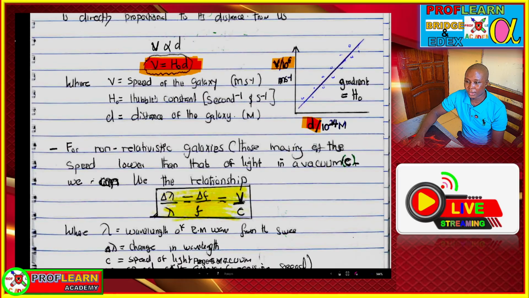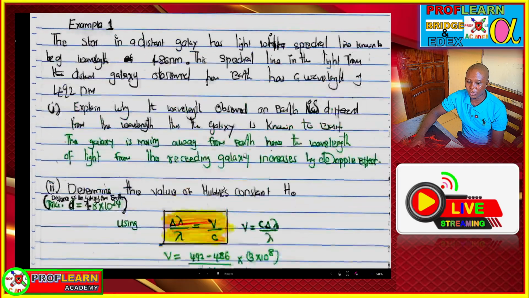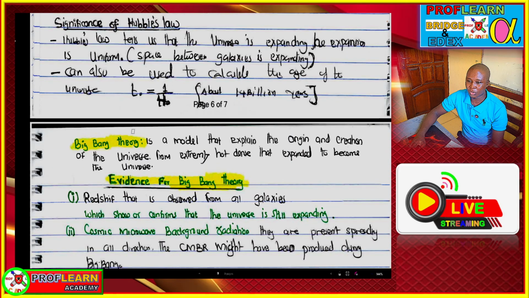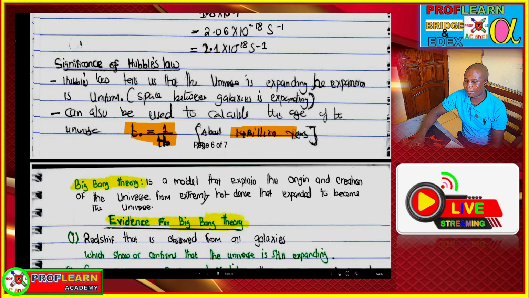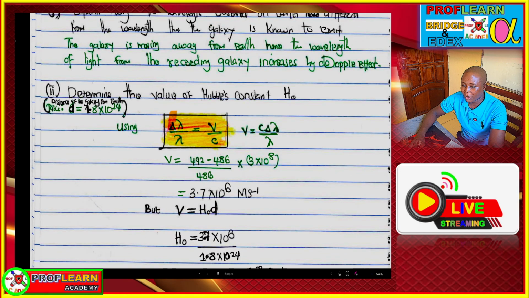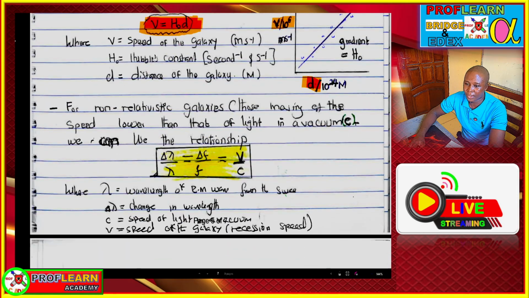This Hubble's constant is also used to determine the age of the universe. We can determine the age of the universe by saying the age of the universe equals 1 over Hubble's constant. You just take 1 divided by Hubble's constant, and you get that the universe might have been formed about 14 billion years ago.